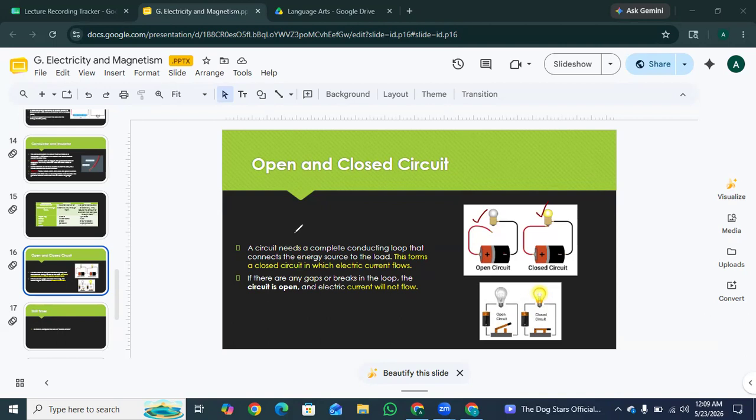Whereas in an open circuit, if there are any gaps or breaks in the loop, the circuit is open like this. You can say this is a gap and electric current will not flow. In simple terms, it is basically off, a loop that has gaps or breaks in it. This results in electric current not being able to flow and the device turns off.